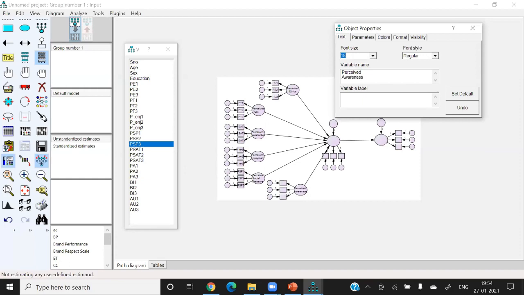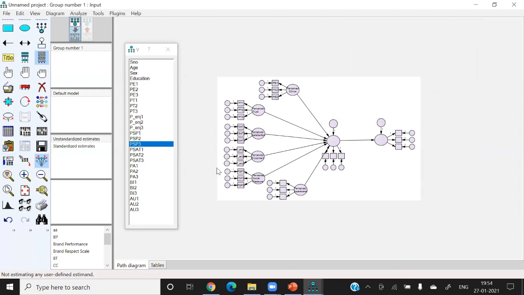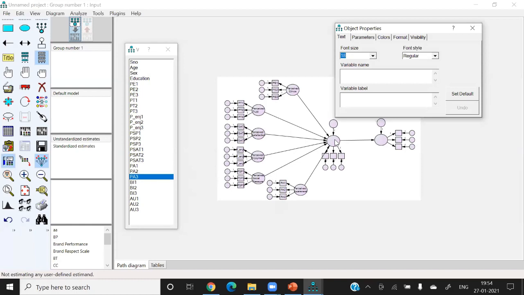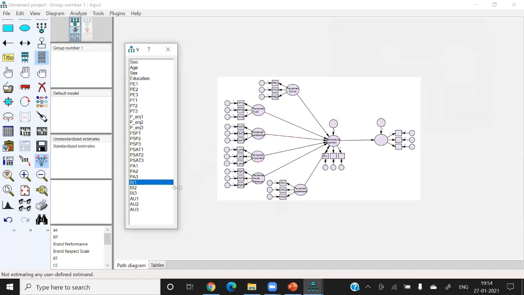Perceived awareness, and PA1, PA2, and PA3. This is the behavioral intention. And behavioral intention is BI, and BI3.